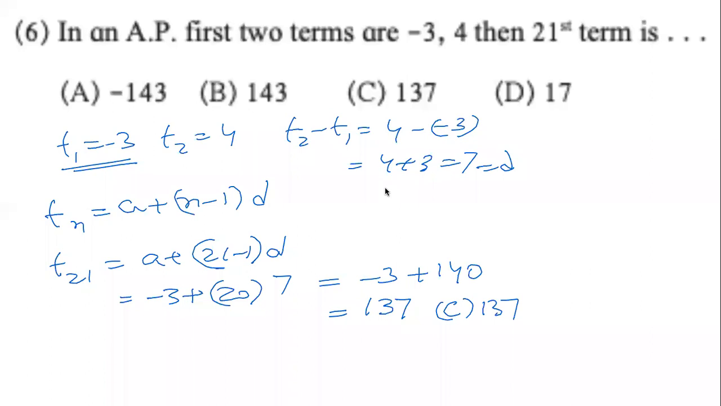And that is why I said this is a two-step question. In the first step, we will find out what is d. D is equal to 7. And then we put all the values in the formula. We get the answer as 137.